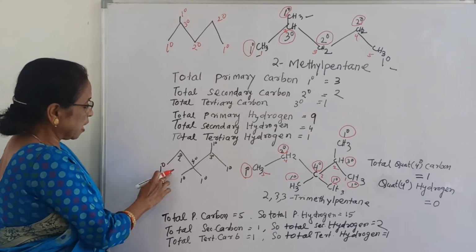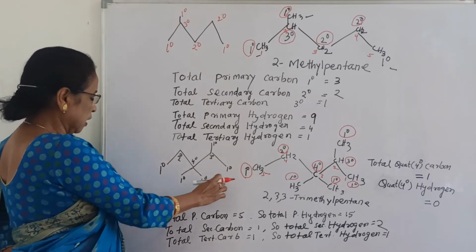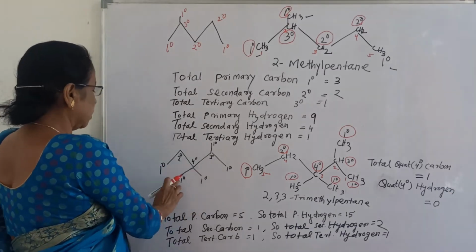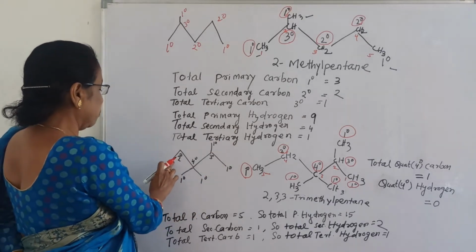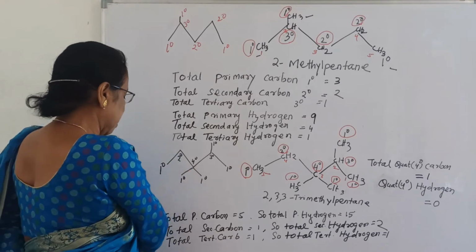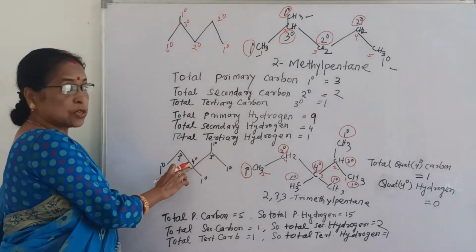Now this is primary carbon. How many primary carbon? The total primary carbon is 5: 1 2 3 4 5. Similarly, what is the secondary carbon? Only 1. And what is the tertiary carbon? That is also 1. And what is the quaternary carbon? That is also 1.